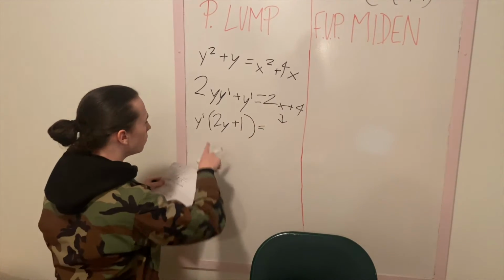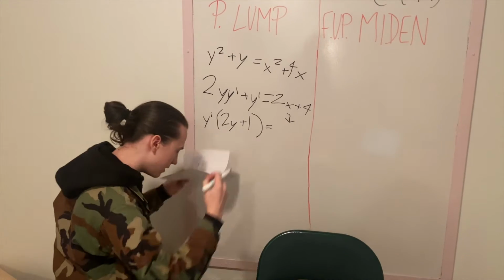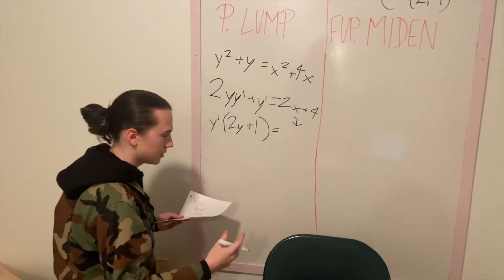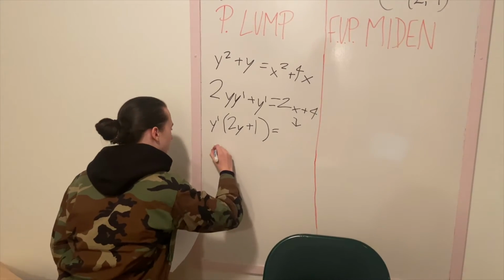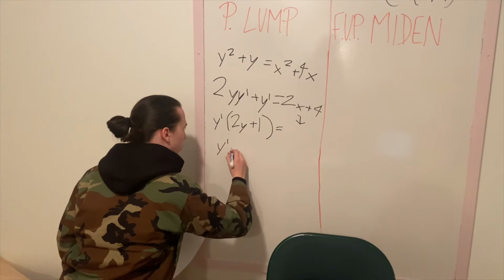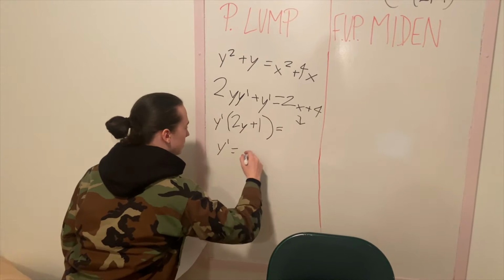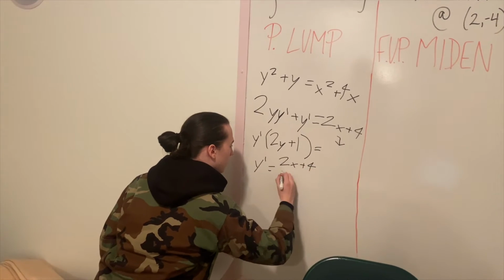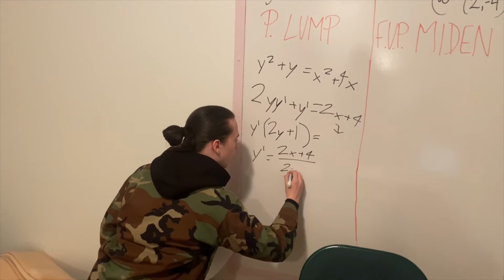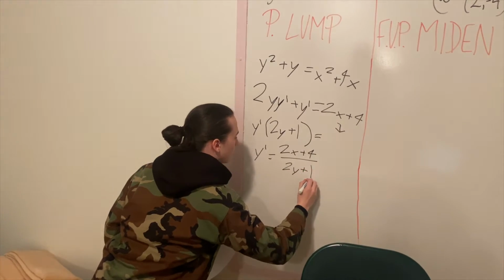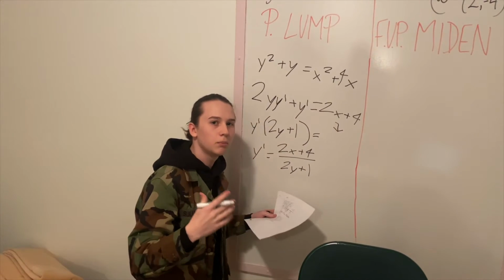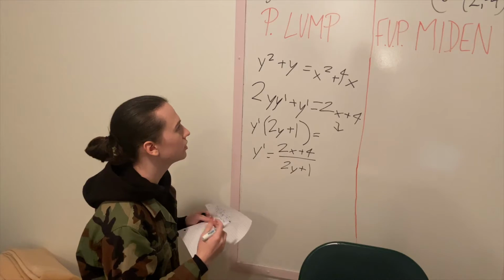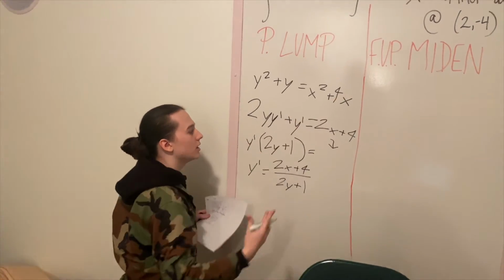So now that we have this, we need to get y prime by itself. That is the essence of this. We need to get y prime by itself. To do that, all you do is you divide this to that side. So you end up with 2x plus 4 all over 2y plus 1. And now that you have this, it's very easy to plug in the numbers and I get the correct answer. As you can see up here, the x is 2.